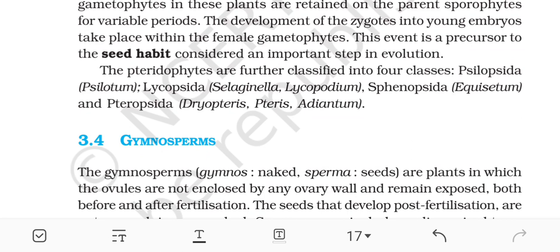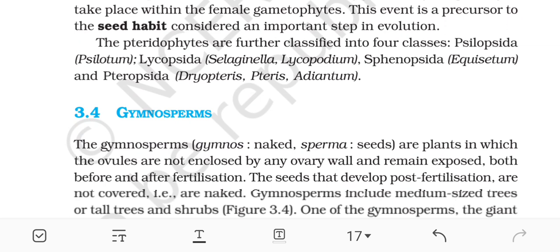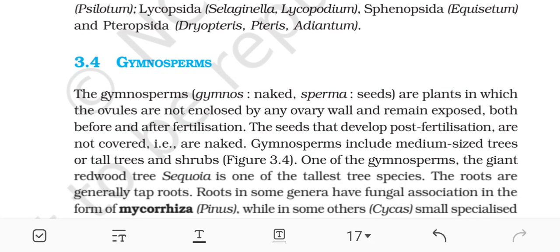The pteridophytes are further classified into four classes: Psilopsida, Psilotopsida, Lycopsida, and Sphenopsida, and Pteropsida. Examples are Selaginella, Lycopodium, Equisetum, and Dryopteris, Pteris, and Adiantum.